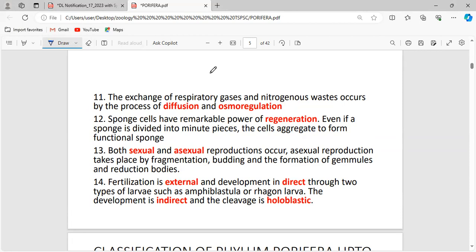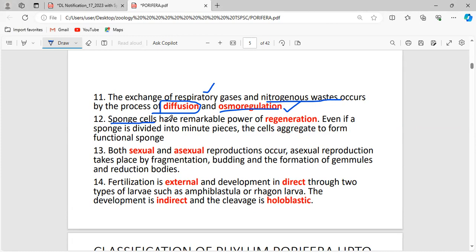Take humans for example. Lungs are the specialized respiratory organ present in humans. But in the case of poriferans, as they are the lowest multicellular organisms, this exchange of gases occurs just by the process of diffusion. And the removal of nitrogenous waste products occurs by the process of osmoregulation. Okay, you are well aware of osmoregulation.